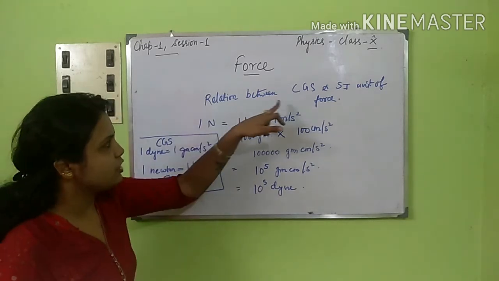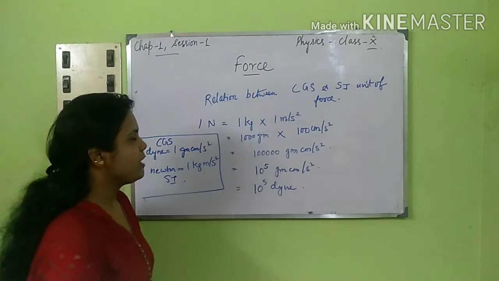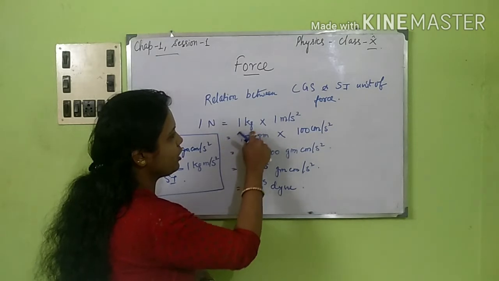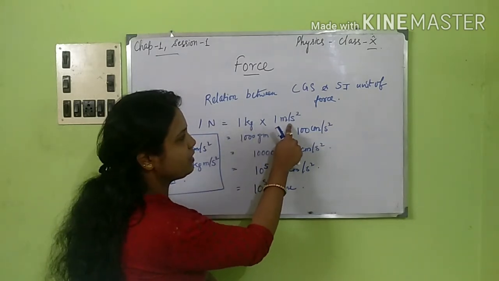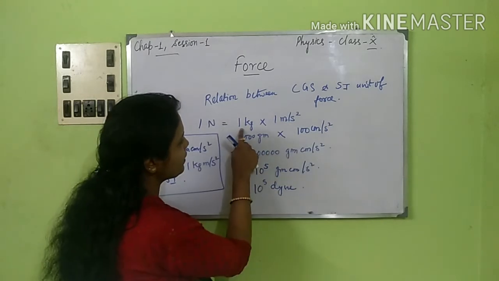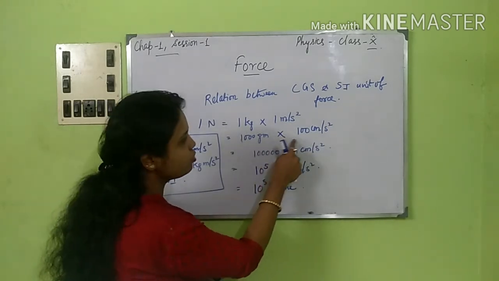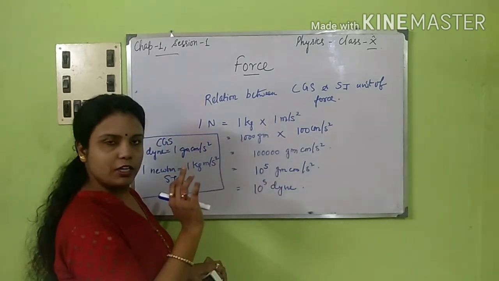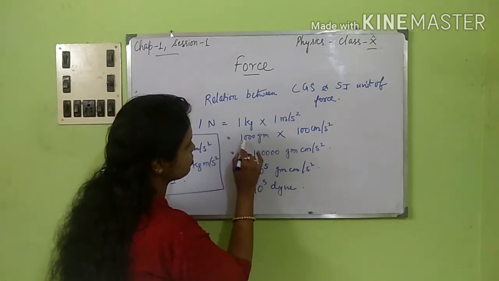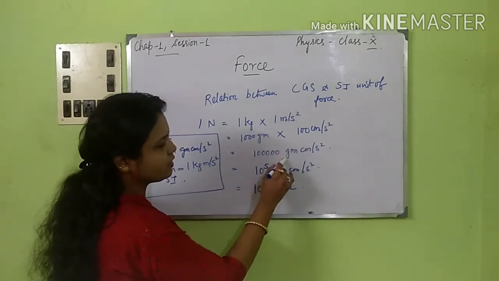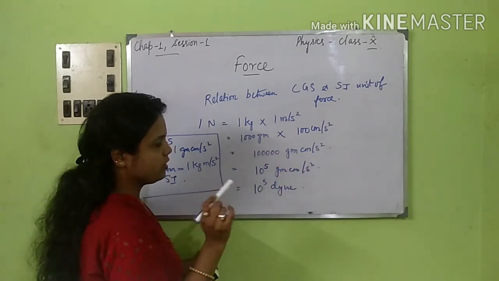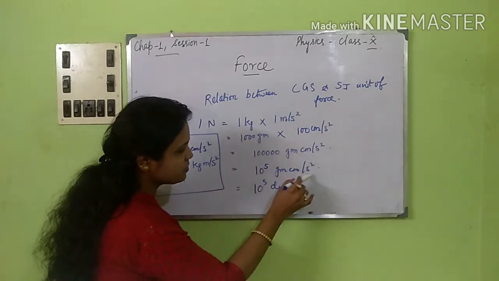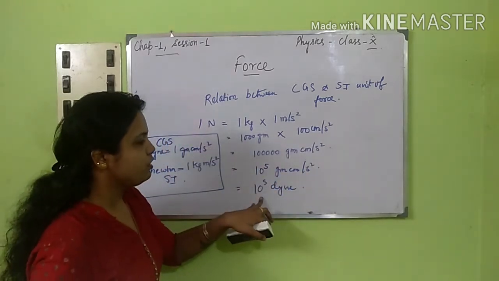Now we are coming to the relation between the CGS unit and SI unit of force. Now 1 Newton is equal to 1 kg into, that is a force moving a body of 1 kg with an acceleration of 1 meter per second square, right? So 1 kg means 1000 gram, into 100 centimeter per second square, because we are changing meter to centimeter, into 100. So that means there will be 5 zeros, 1, 2, 3, 4, 5. That means 10 to the power 5 gram centimeter per second square. Now gram centimeter per second square is known as dyne. So 1 Newton is equal to 10 to the power 5 dyne.